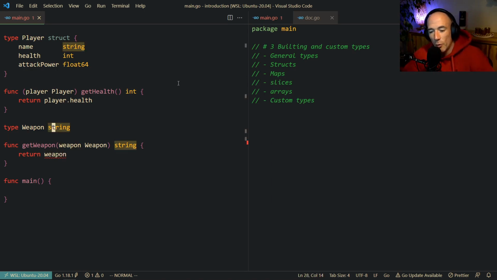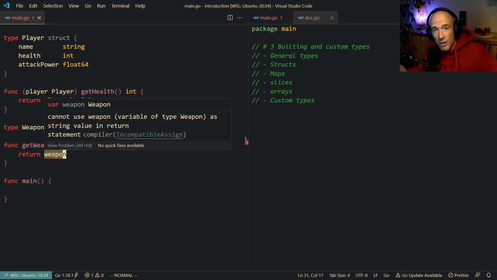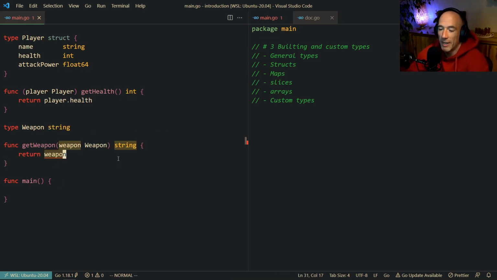Even though we specified that the weapon is a string, Go is a very strictly typed language. You could see that we are returning weapon, which is actually a string, but it doesn't allow us because weapon is of type Weapon, which actually is a string. Super complex, but that's how you can make your custom types. To be able to return this weapon, we can cast this to a string, and it's going to be all fine.